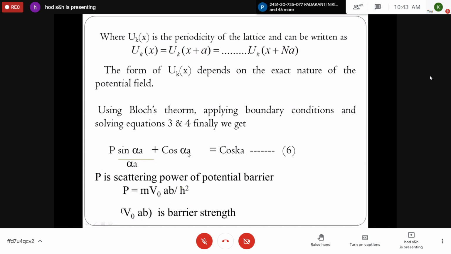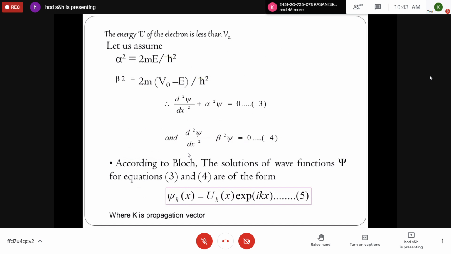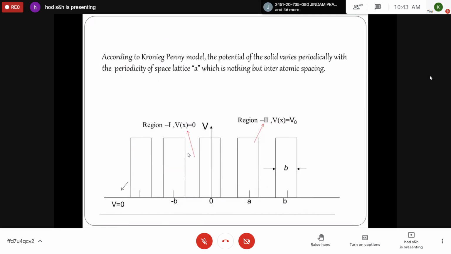What we have done up to this, in brief, I'll explain once. So I'll go to the previous slides. This Kronig-Penney model is used to classify solids as conductors, semiconductors, and insulators, and the formation of bands in crystalline solids is also explained by this model.